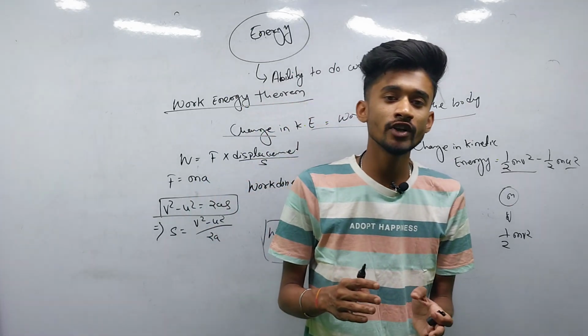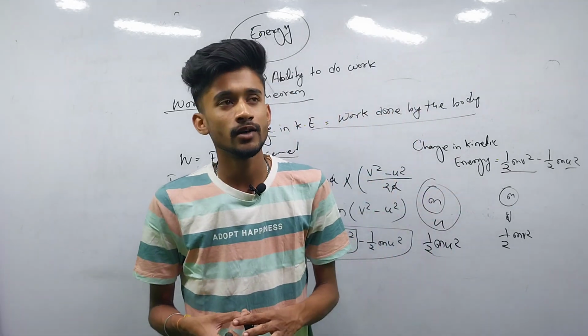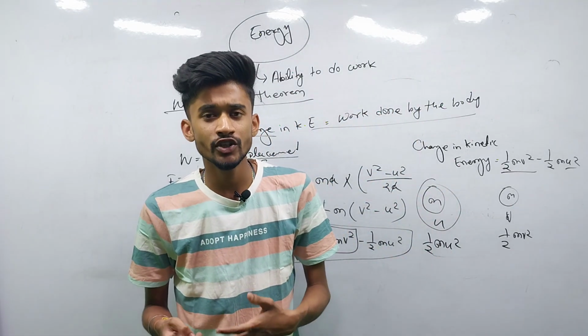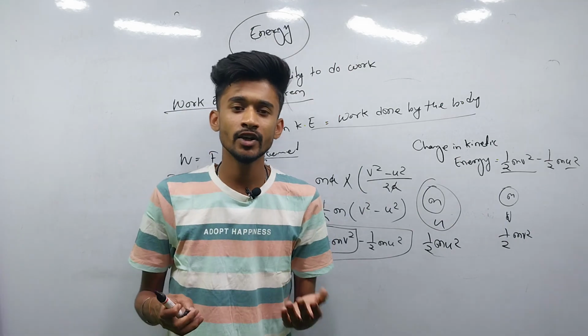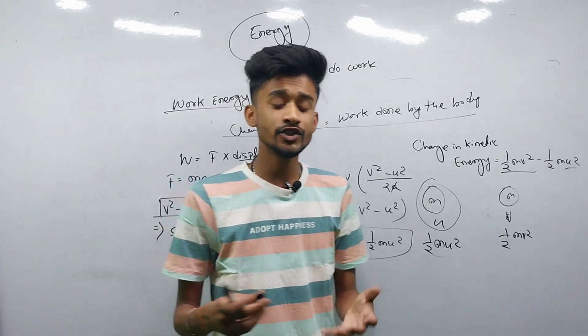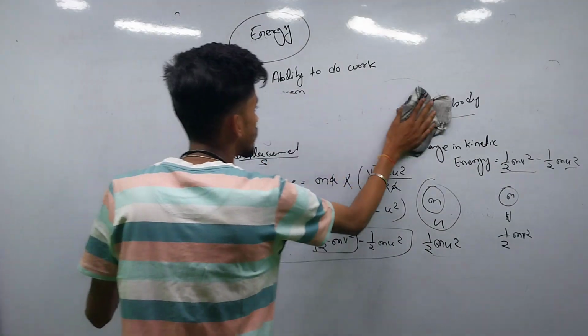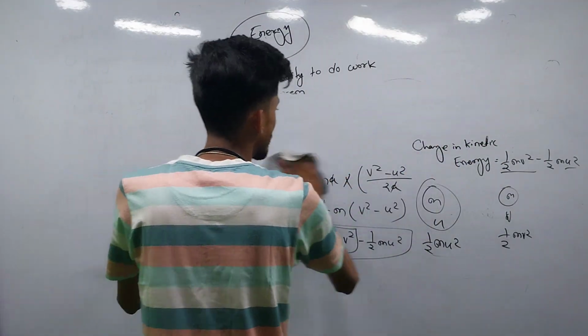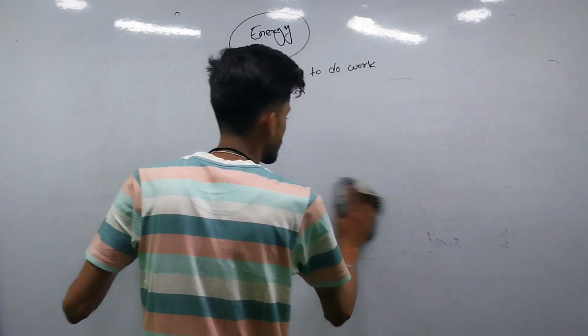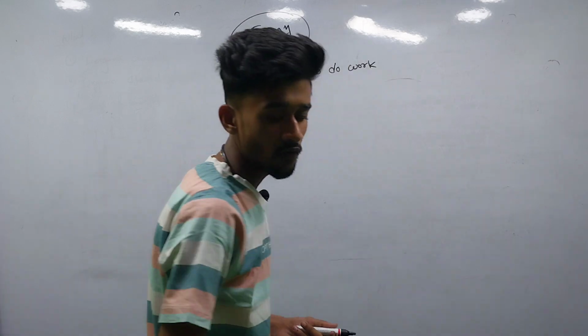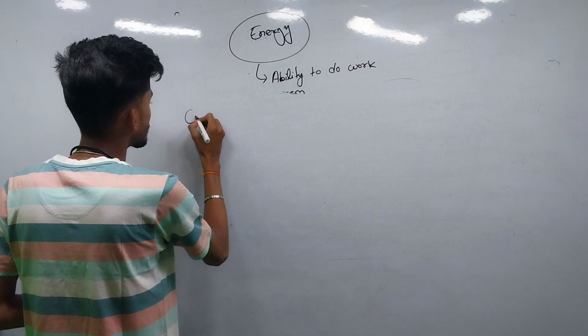There are various forms of energy in the universe, and they can be related. The total energy of the universe is constant, and that is known as the conservation of energy.